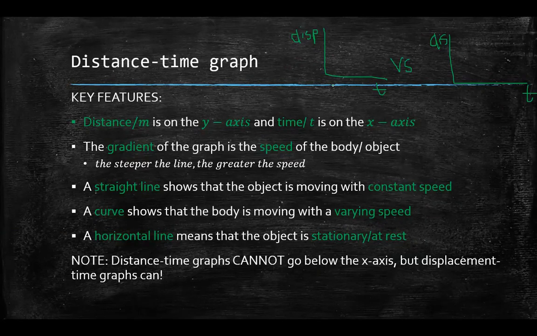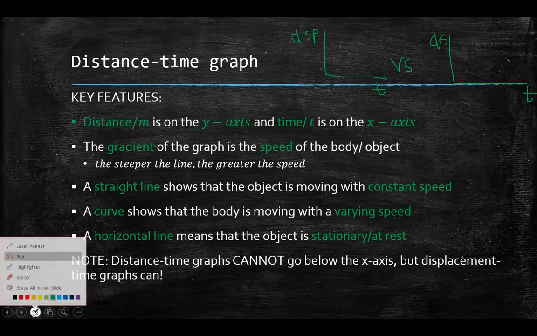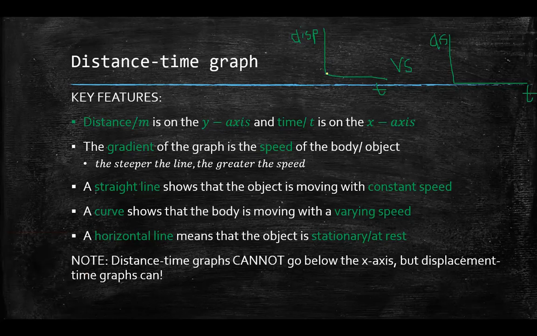But some teachers or some textbooks may use the meaning of the gradients interchangeably. So they might say, okay, this is a displacement time graph, I know that the gradient is velocity. But then they would look at this distance time graph as well and say the gradient is velocity, which technically isn't the correct thing to say, but it is done, right?